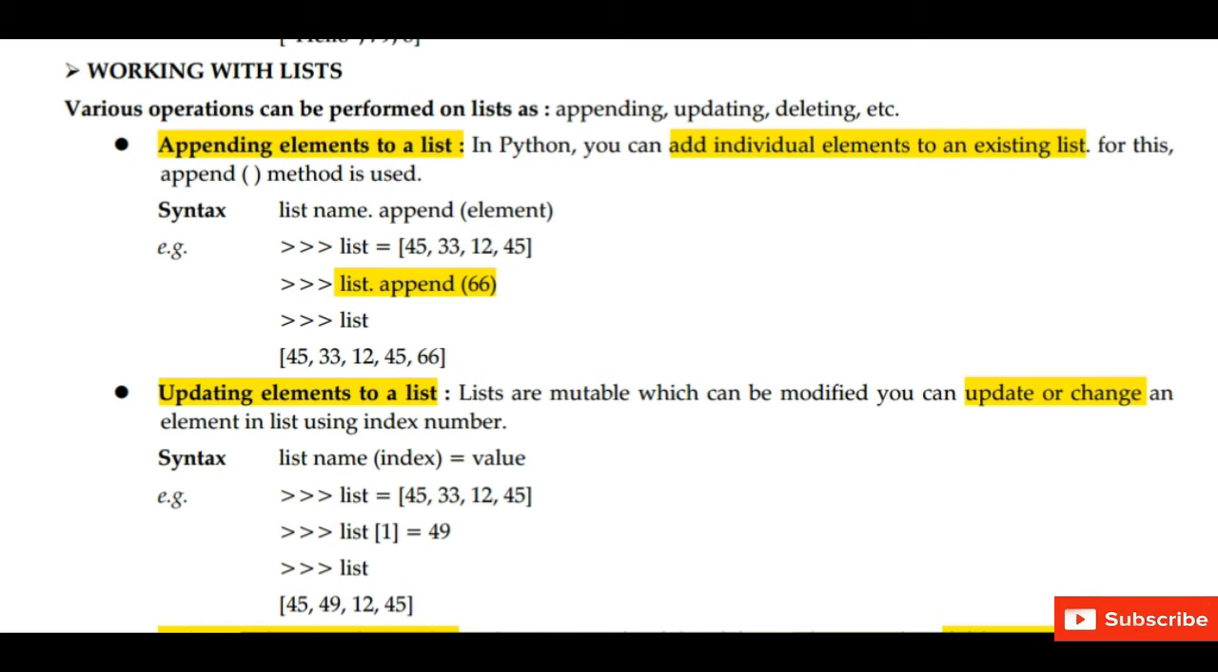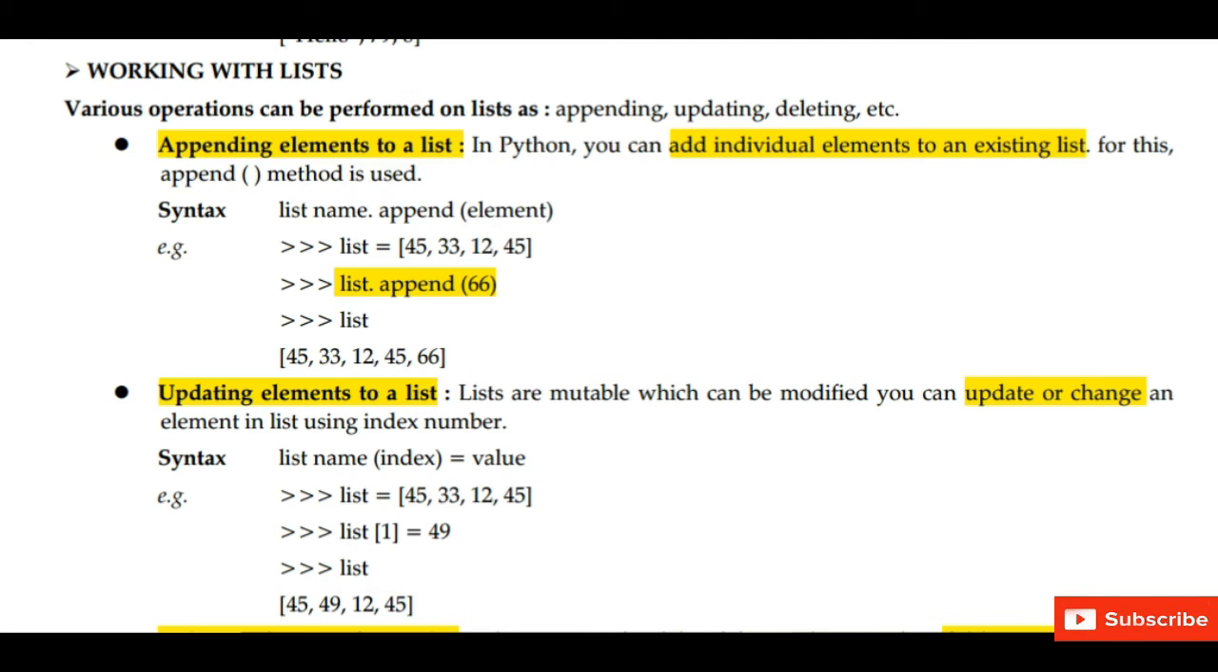Appending elements. Appending means to add individual elements to an existing list. For this, append method is used. For example, we have written list is equal to, we have taken a list containing elements 45, 34, 12, 45. Now we are appending an element, that is 66. So we have written a command, that is list.append. In the bracket we have written 66. So now 66 will be added to the list.